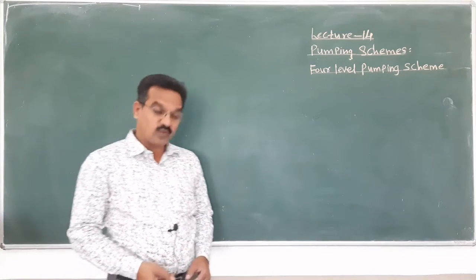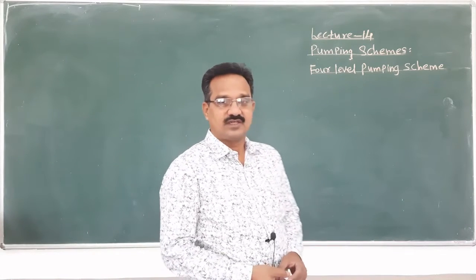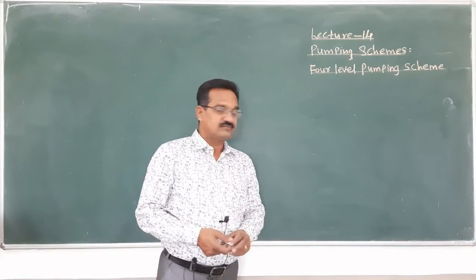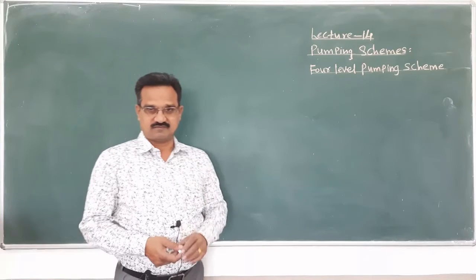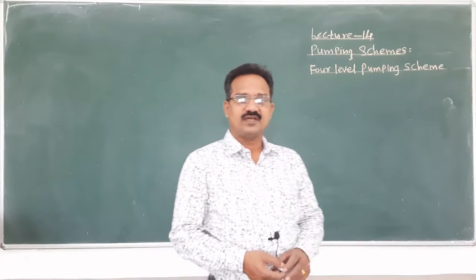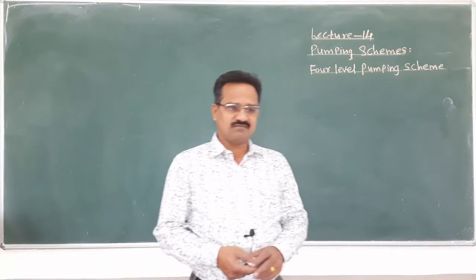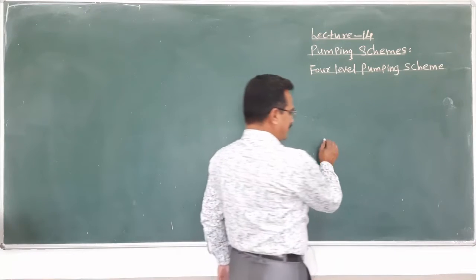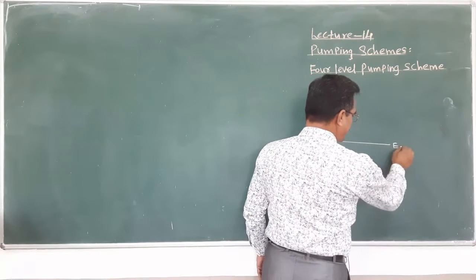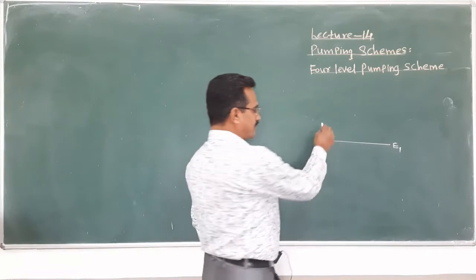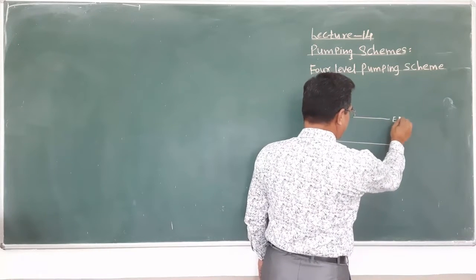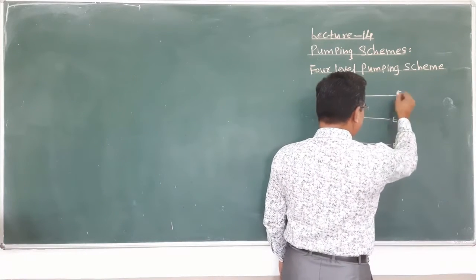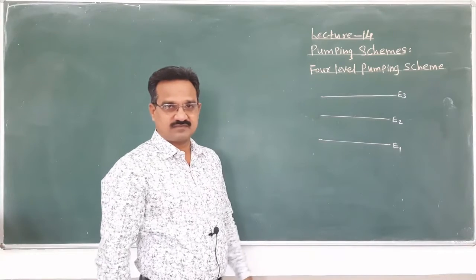Last time we have already considered the three level laser pumping scheme. In this three level pumping scheme, three energy levels are considered. The first one, ground state, next excited state, and one more excited state, E3. These are actually the three levels.